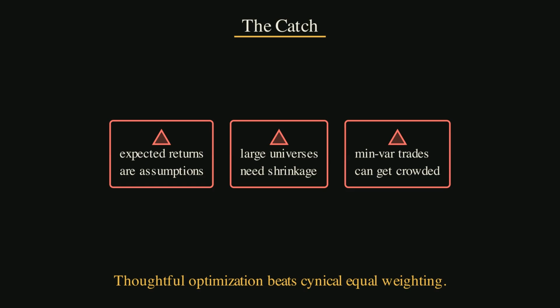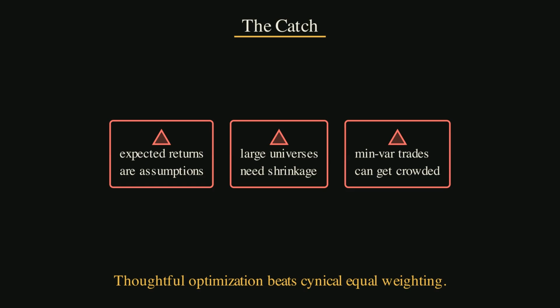It has a maximum weight for each asset. It has a rule against shorting unless the strategy is built for shorts. It has turnover limits, so trading costs do not eat the result. It has a slower view of expected returns. It asks whether the input makes economic sense before it trusts the math. That is why Kritzman, Page, and Turkington were not really defending a black box. They were defending a process.